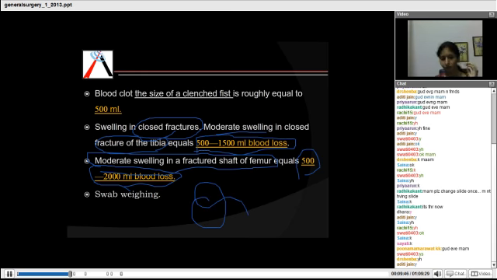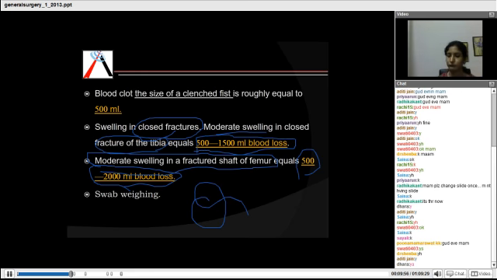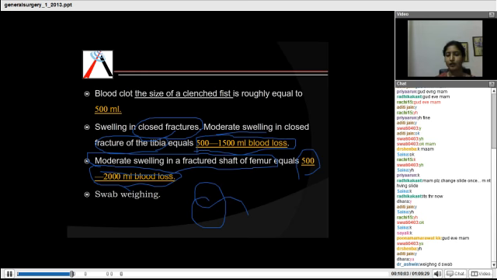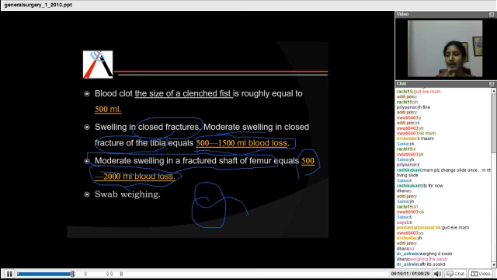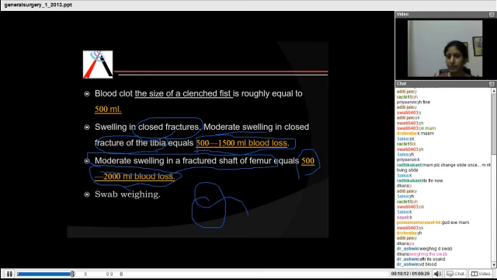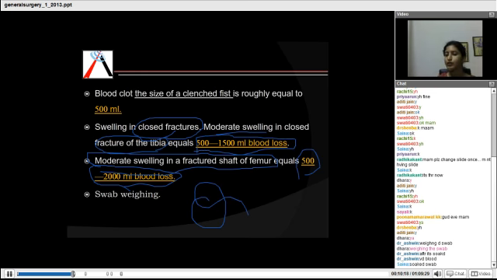Next is swab weighing. Now what is swab weighing? Any of you have an idea of what it is from the term? It is something in relation to blood loss. Yeah, the swab which is used to dab the blood. Those swabs are weighed after they are soaked with blood. Very good. So they are weighed and we actually come to know the amount of blood loss occurring in the